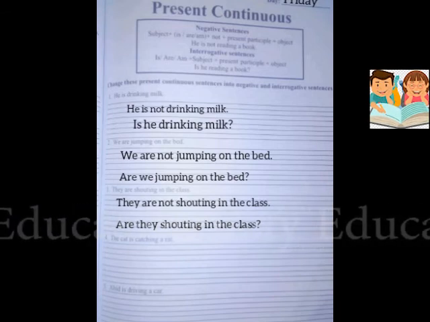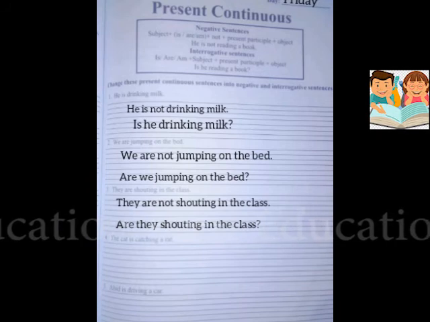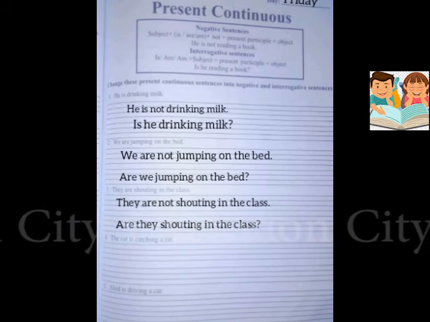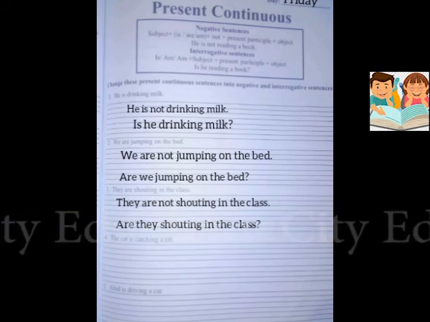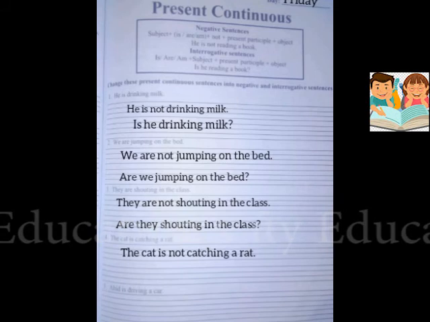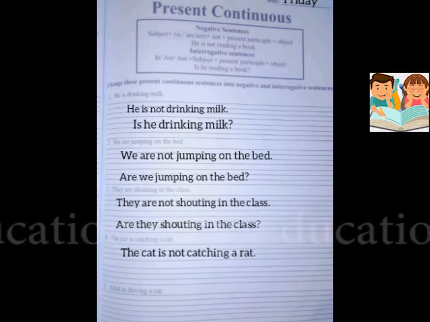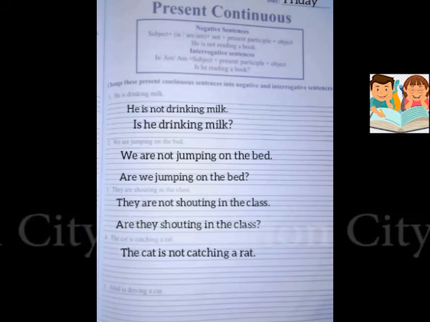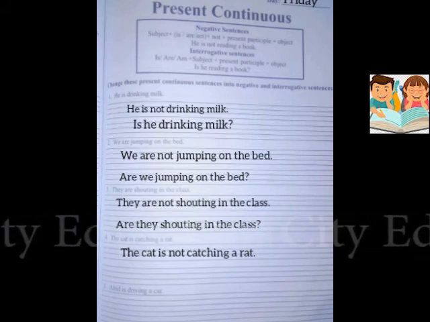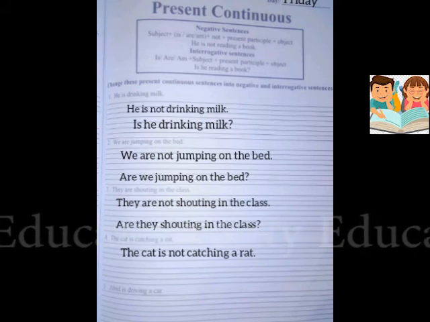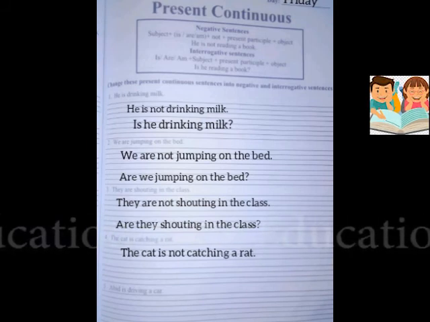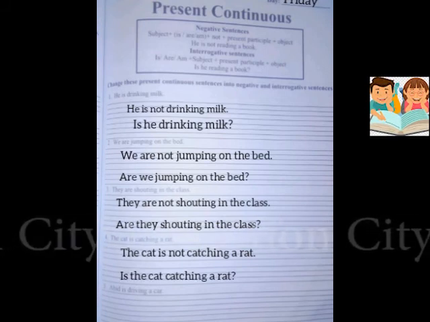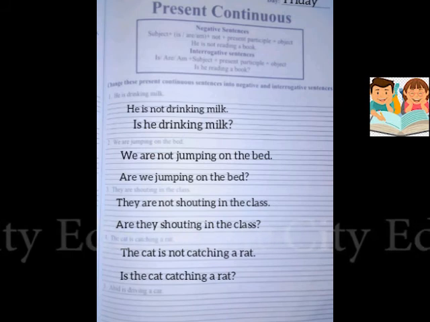Next is the cat is catching a rat. So where we put the not? Yes, after be verb, the cat is not catching a rat. Change it into interrogative sentence. Yes, is the cat catching a rat? The cat here is the whole subject. So we will write as is the cat catching a rat with question mark.